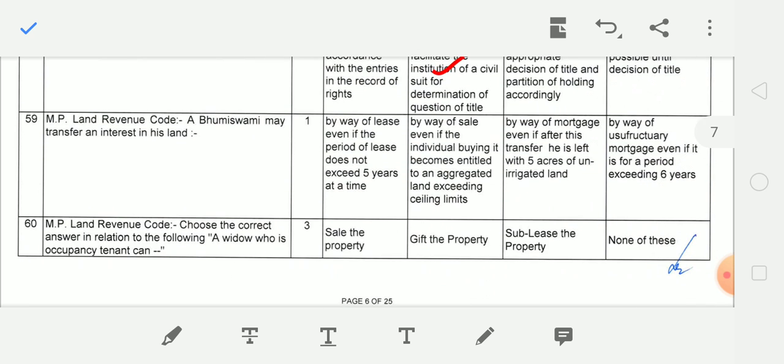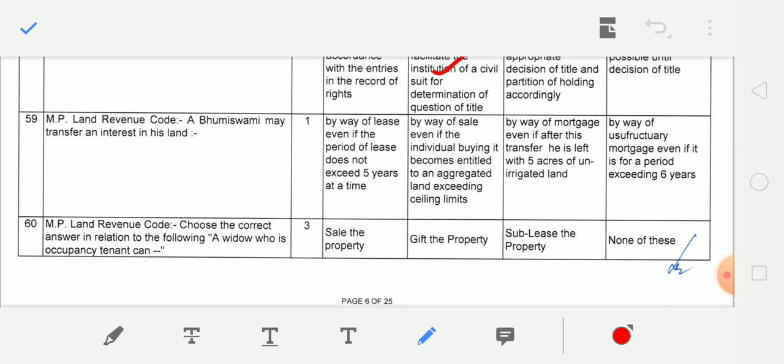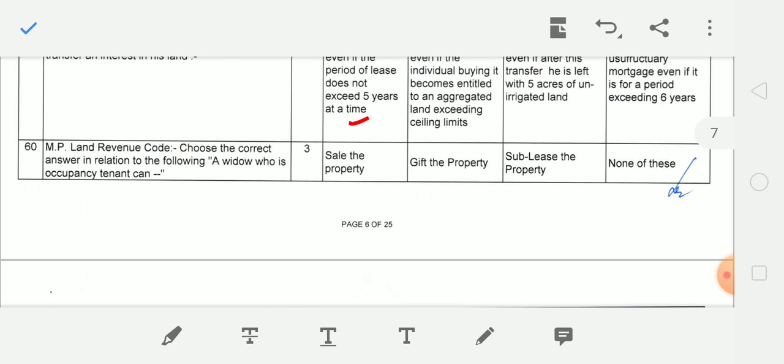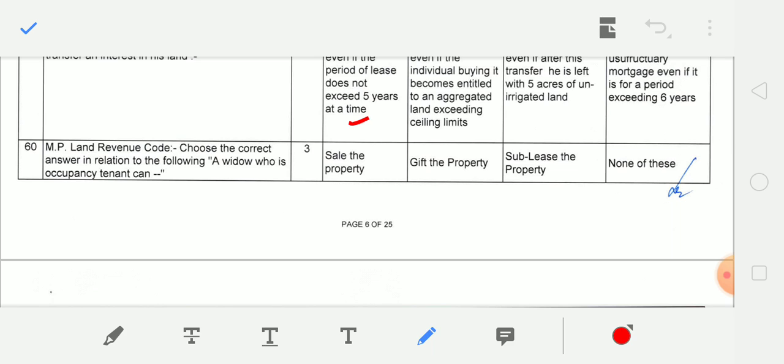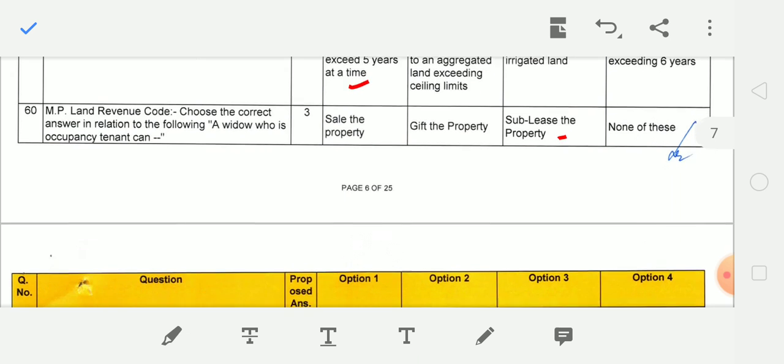Next question, a Bhumi Swami may transfer an interest in his land by way of lease. Correct answer is 1: by way of lease, even if the period of lease does not exceed 5 years at a time. Next question, choose the correct answer in relation to the following: a widow who is an occupancy tenant can sublease the property. This is the correct option.